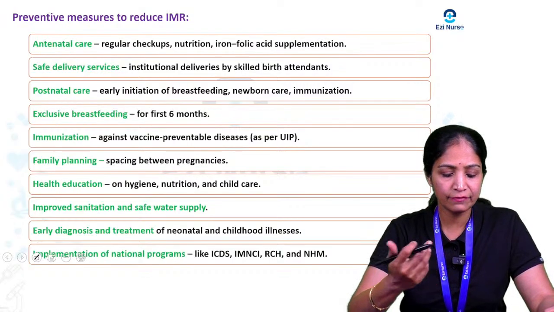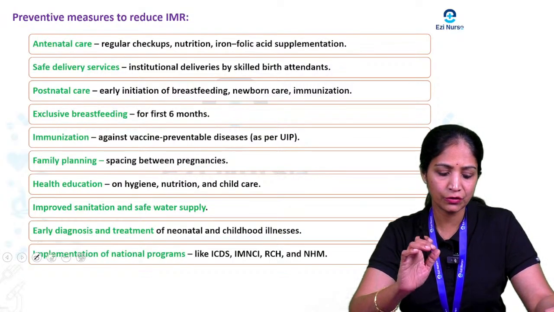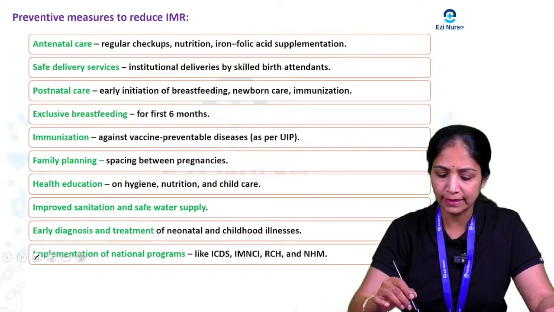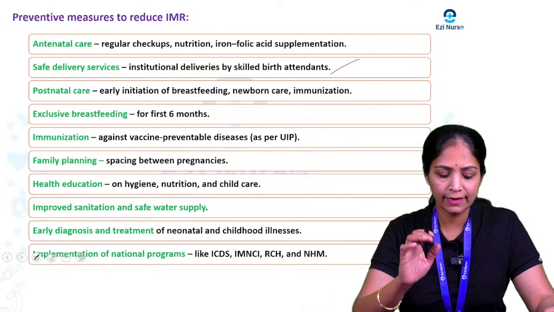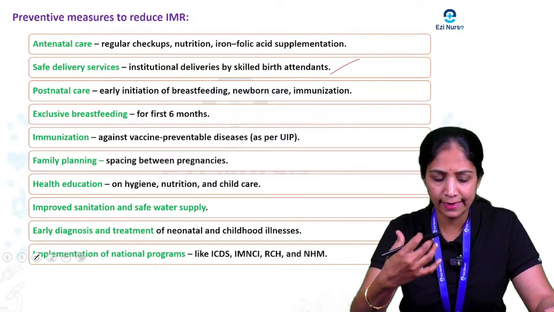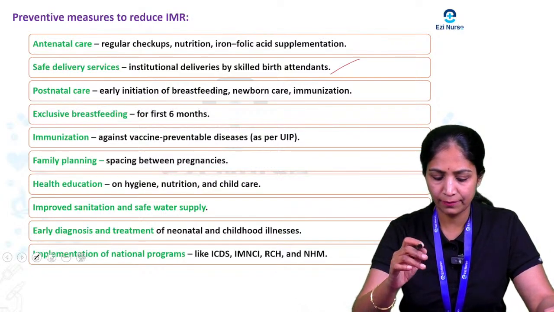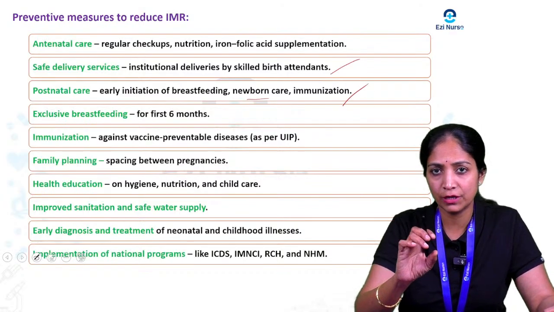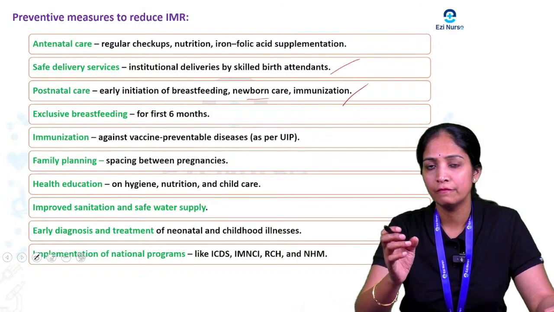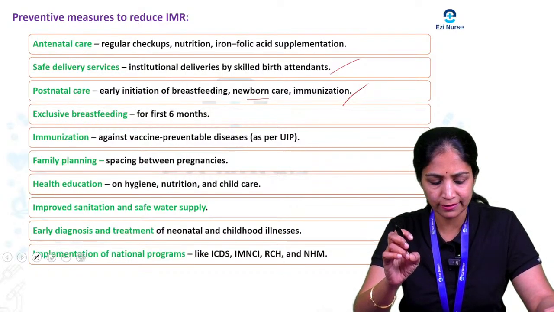And coming to safe delivery services, we have to give proper institutional delivery by skilled birth attendants. Next, the postnatal care, such as early initiation of breastfeeding for the baby, proper newborn care, and proper immunization. Whatever vaccines are supposed to be given within the first year, we have to give all the vaccines to the baby.